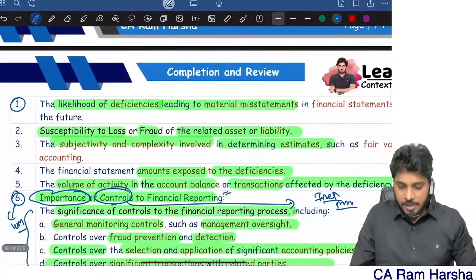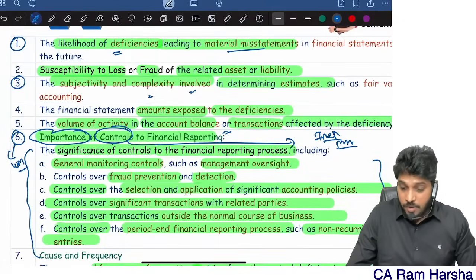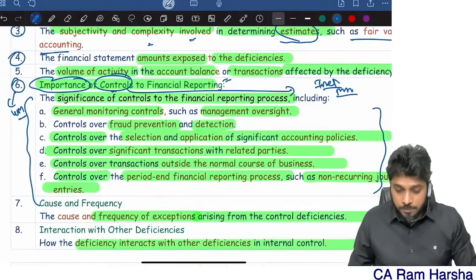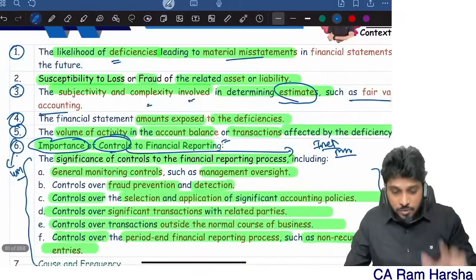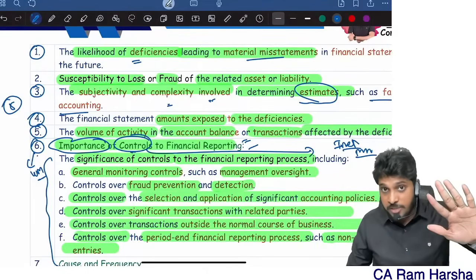So, first point, likelihood of deficiencies leading to mistakes. Subjectivity and complexity involved, especially in accounting estimates such as fair value accounting estimates. Amount exposed, volume of activity, and the importance of control to financial reporting. So 1, 3, 4, 5, 6. These 5 main points are enough.